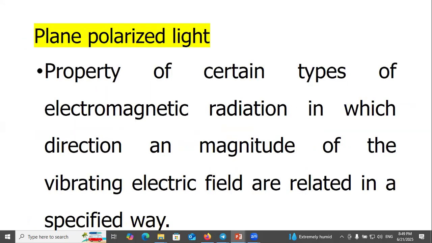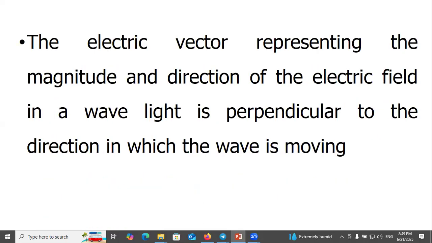Plane polarized light is a property of certain types of electromagnetic radiation in which the direction and magnitude of the vibrating electric field are related in a specified way. The electric vector representing the magnitude and direction of the electric field in a light wave is perpendicular to the direction in which the wave is moving.